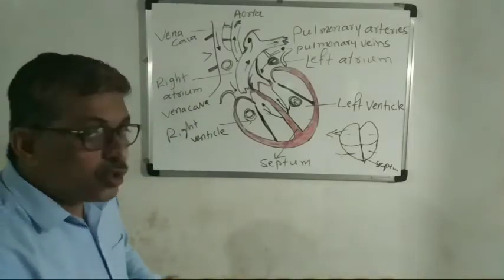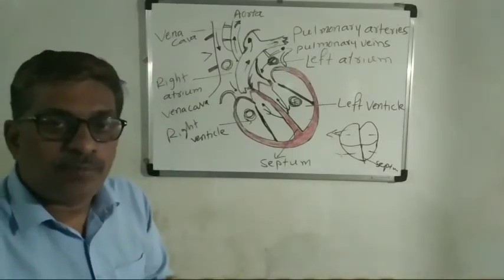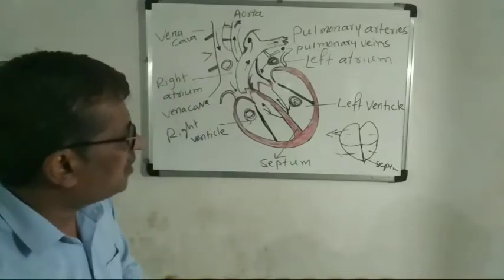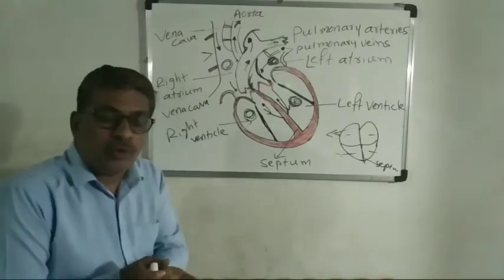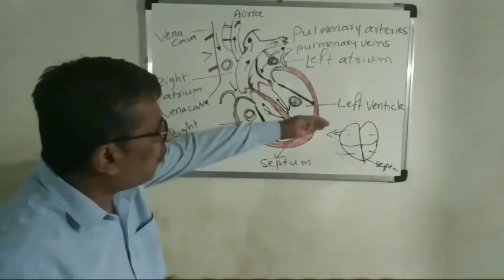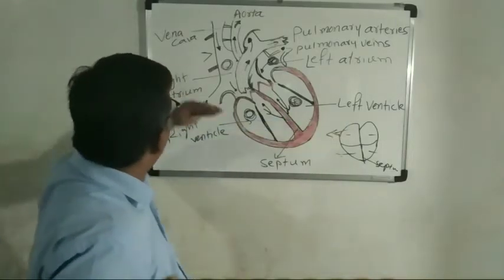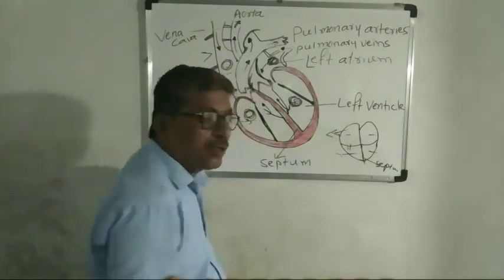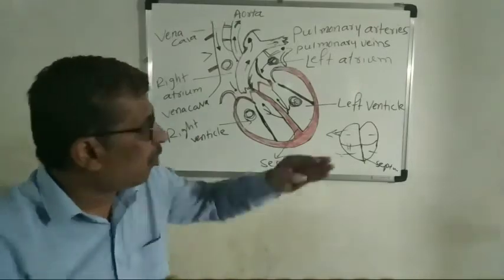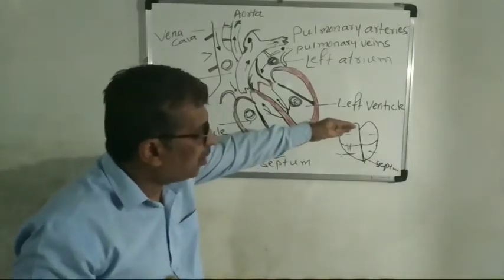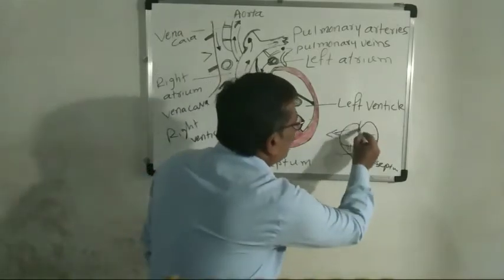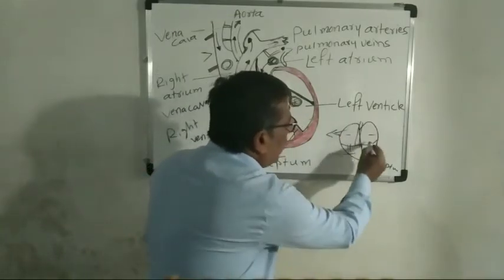So that the pure oxygenated blood circulates all over the body. From the right atrium to the right ventricle there must be a passage, so that blood can come from the upper chamber to the lower. And here also, and here also.